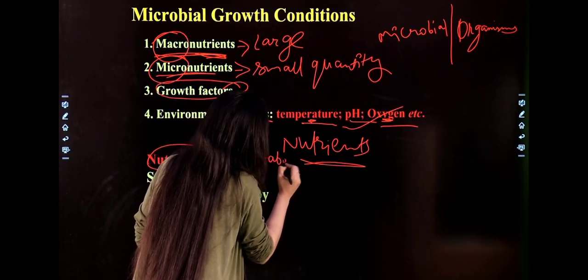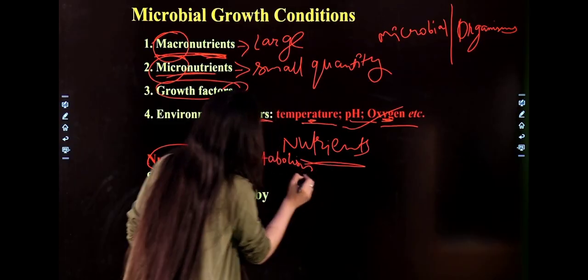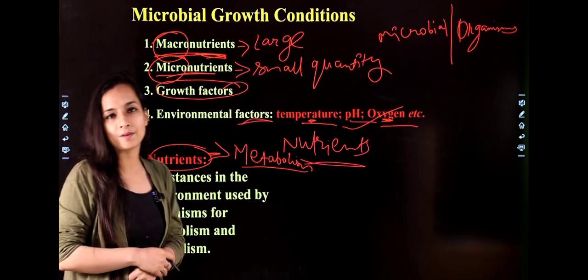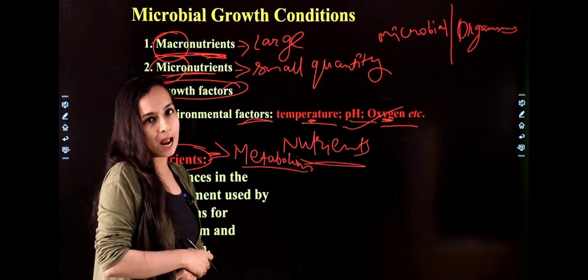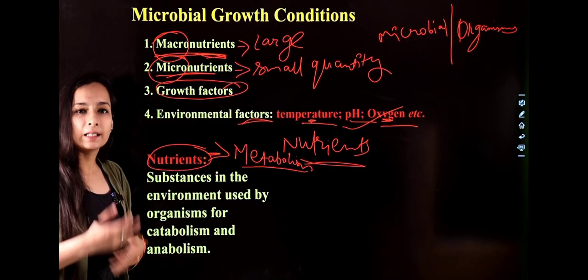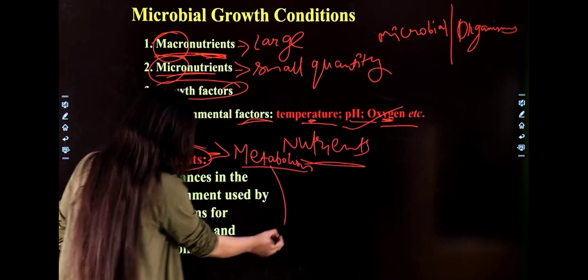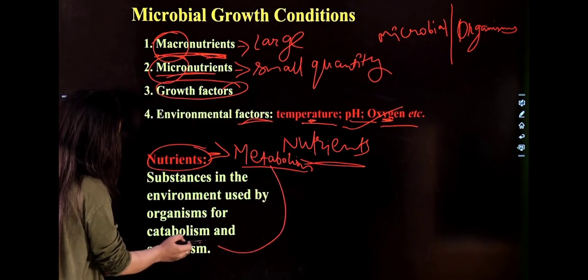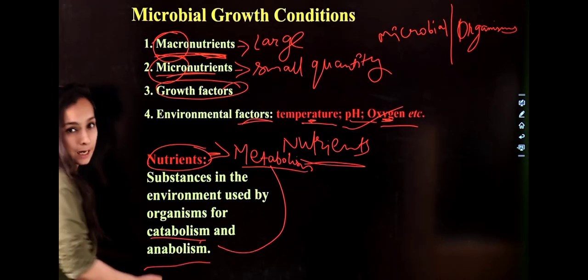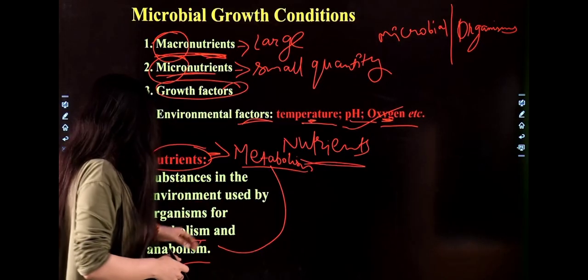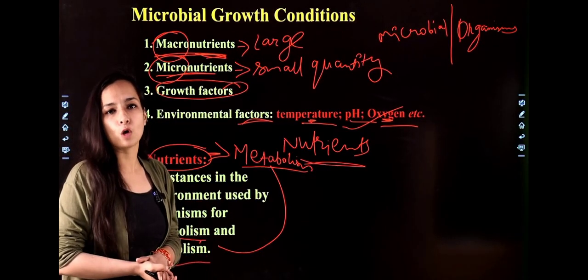Correct? Metabolism is the formation of any macromolecule like carbohydrates, lipids, proteins, fats, or the breakdown of those macromolecules. So basically metabolism is your reactions of catabolism as well as anabolism. That means breakdown and formation of your macromolecules.